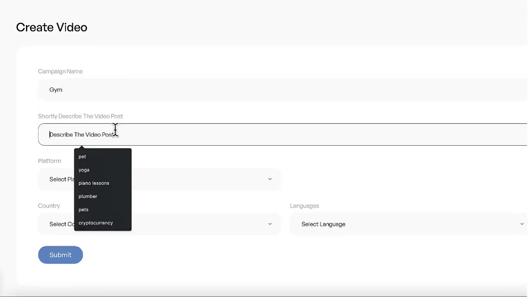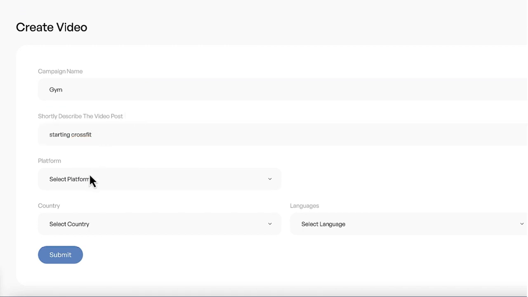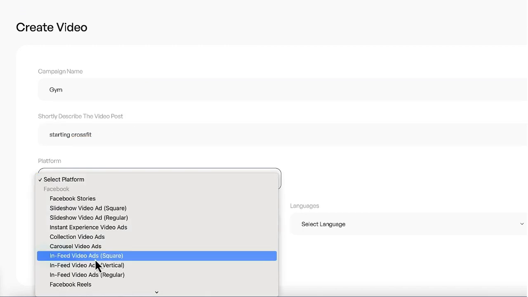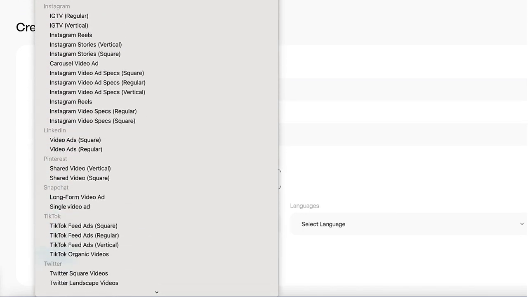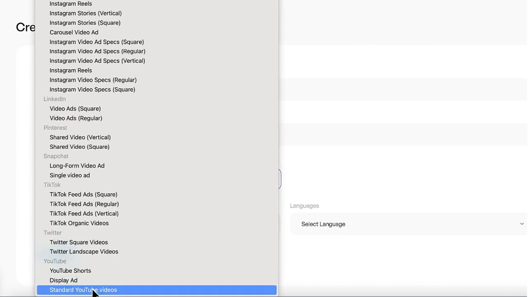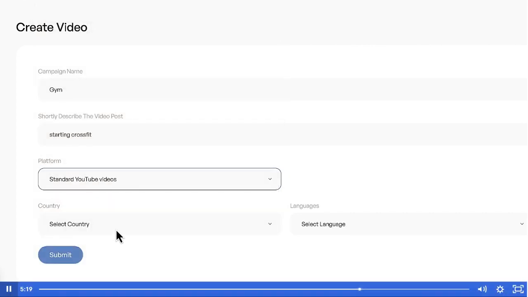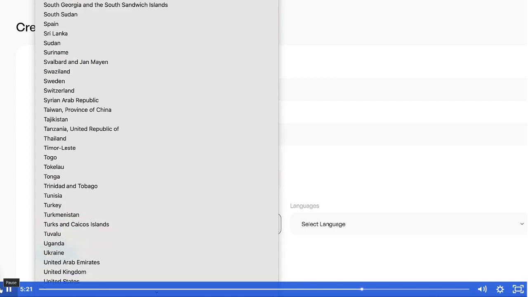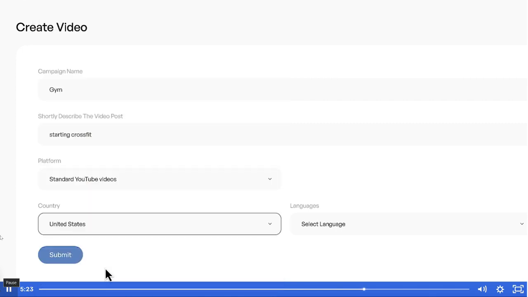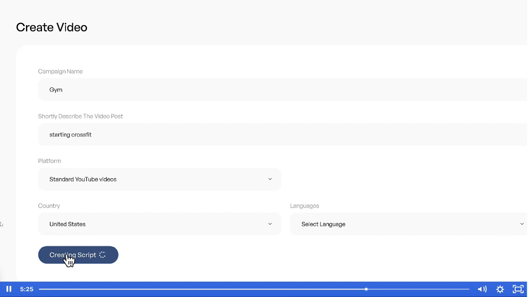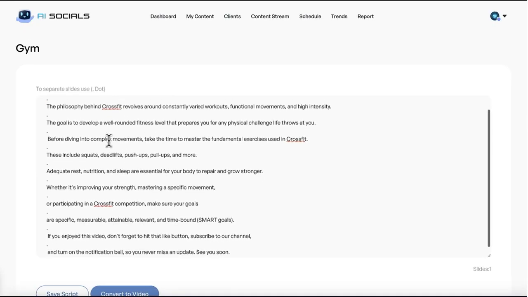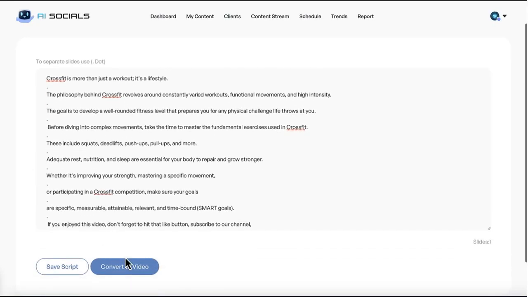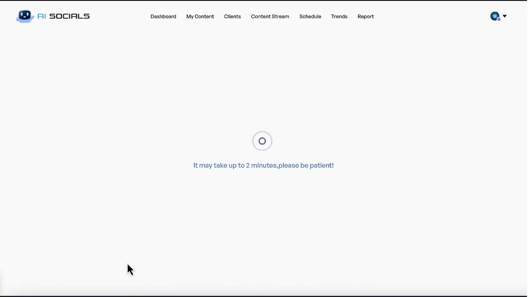Go to Create Video and give your campaign a name, then enter a keyword to create the video around. Select what type of platform you'll be posting to, and AI Socials will create the video to go viral on that specific platform. Select the country to target if you want, and also the language for the AI video script. AI Socials will generate a high retention video script for your video you can edit if you like. Then press to convert it to a video inside of the Cloud Video Creation Wizard.